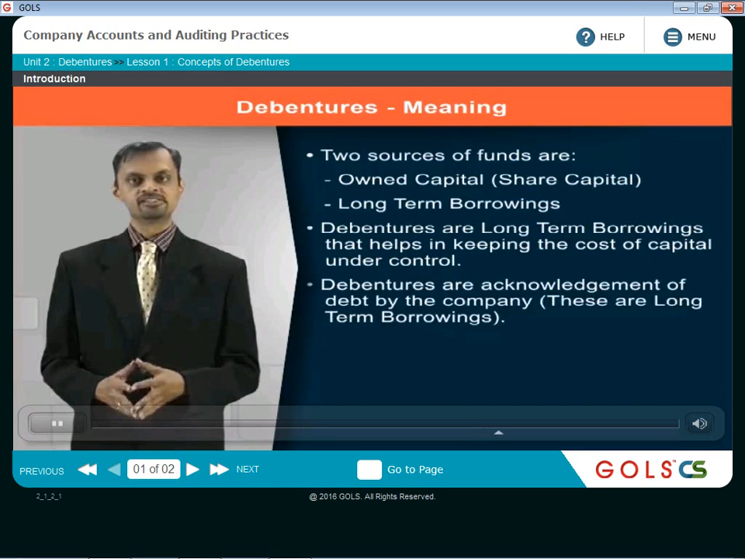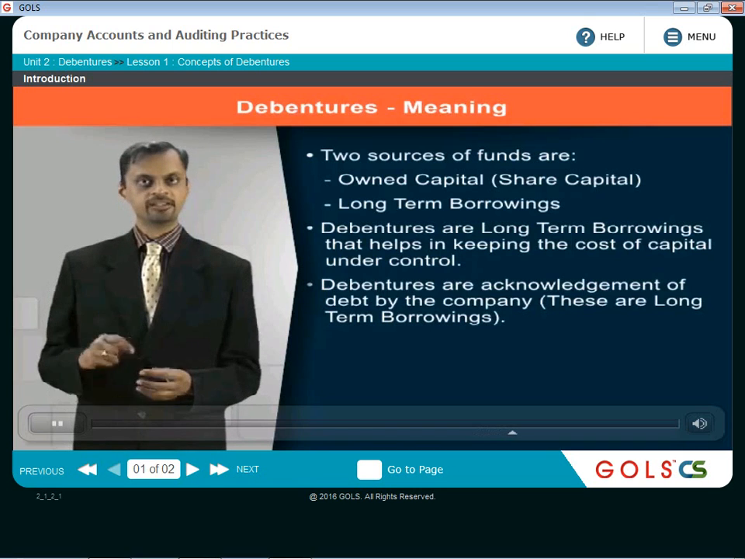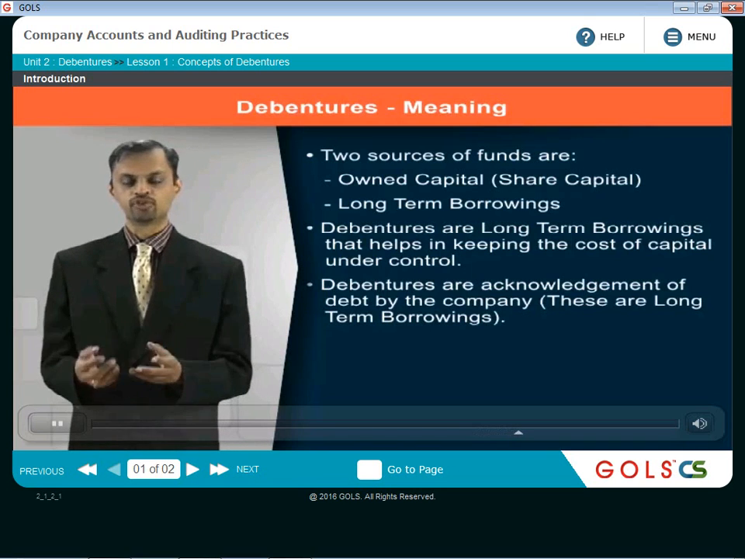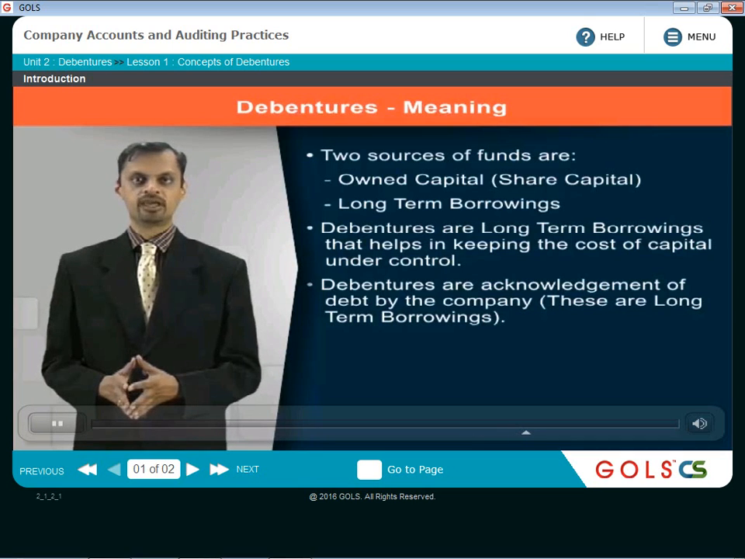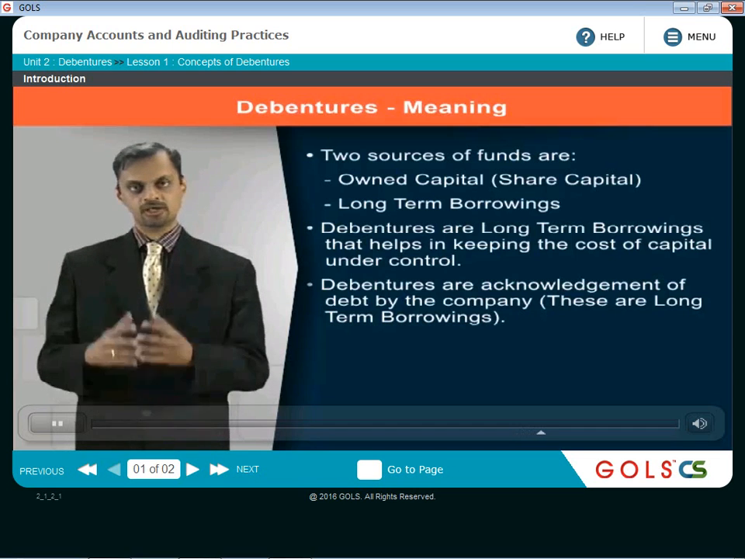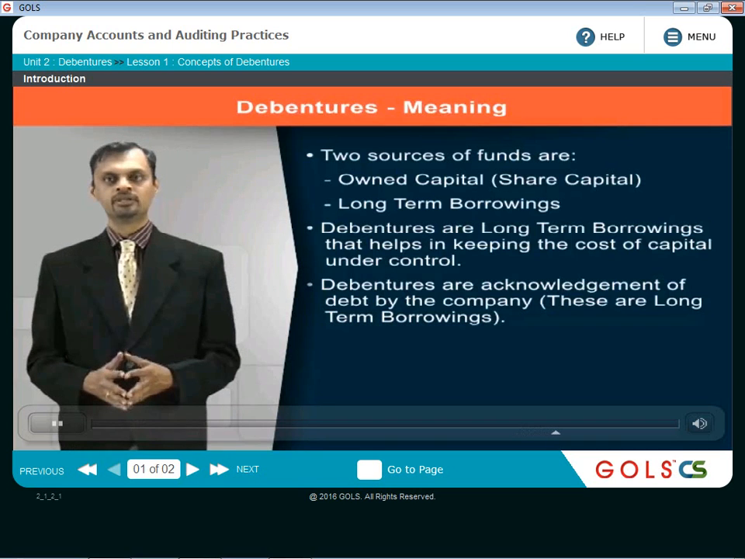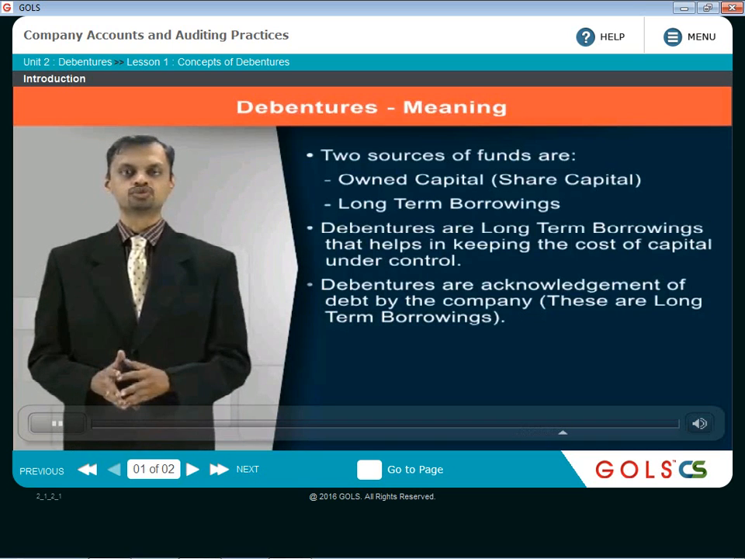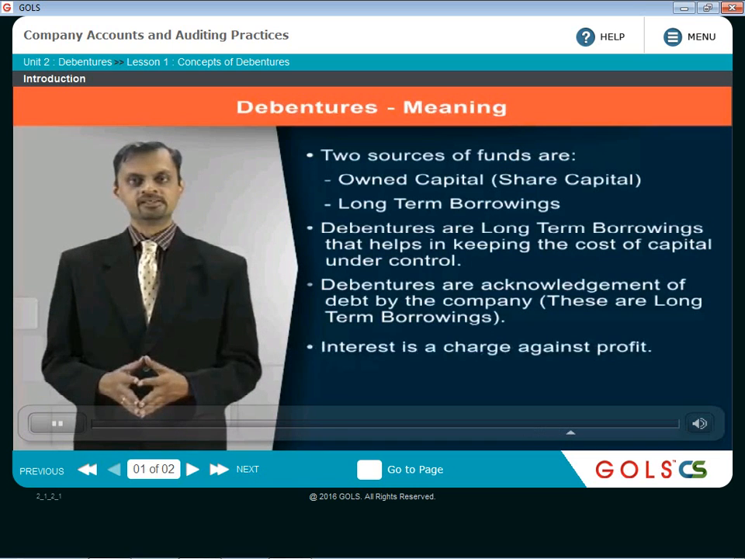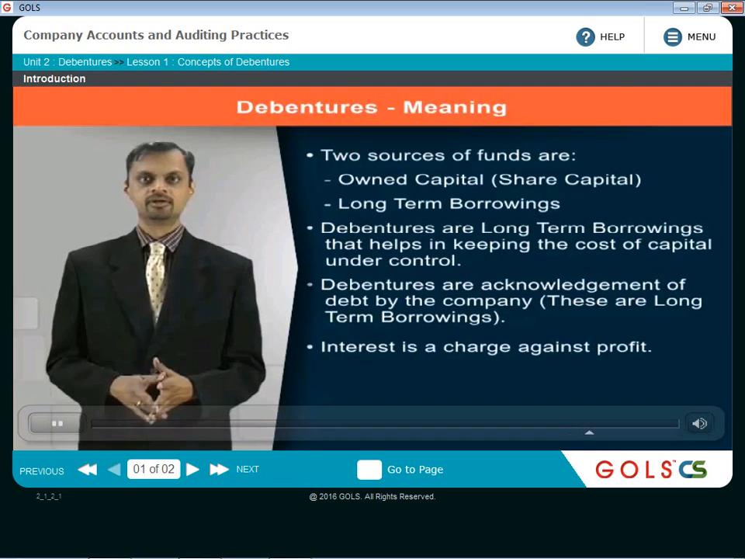Debenture is nothing but an acknowledgement of debt by the company. When the company takes a loan, in return the company has to give some kind of an acknowledgement to the lender that we have received the loan of such and such amount from you on such and such terms and conditions. So that document is nothing but the debenture. So it is an acknowledgement of debt by the company. These are long-term borrowings. These are never issued for short-term purpose. Interest is a charge against profit. No matter whether the company makes profit or loss, the interest has to be paid to the debenture holders, unlike the dividend. So dividend is an appropriation of profit, while interest on debentures is a charge against profit.